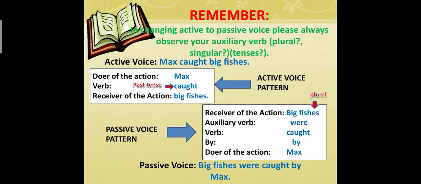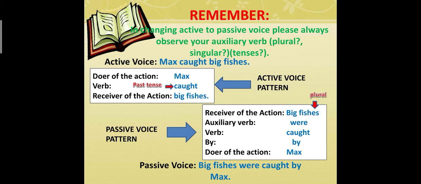So, let's have the pattern. In active voice, it starts with the doer of the action, which is Max, and the verb caught, which is also in the past tense. And the receiver of the action, big fishes.